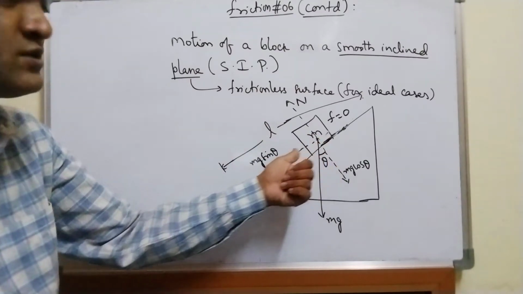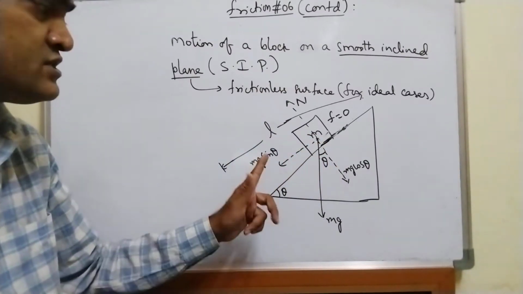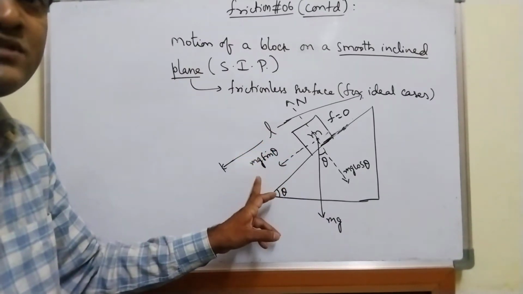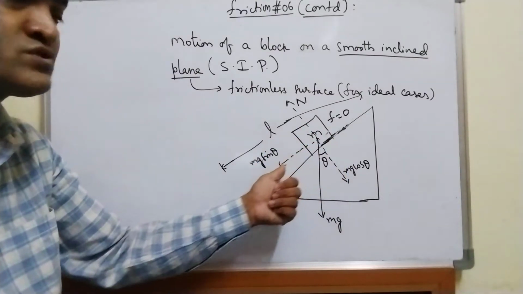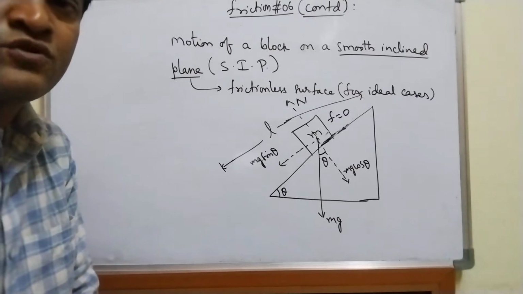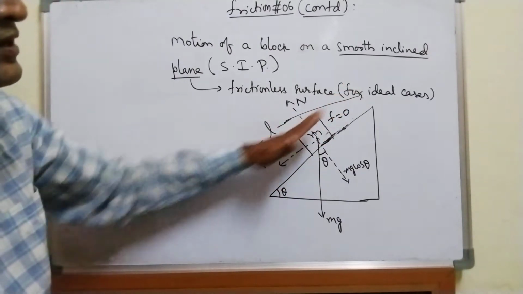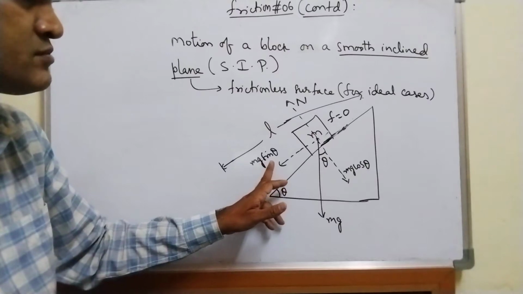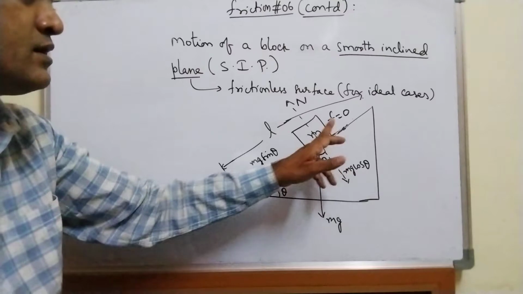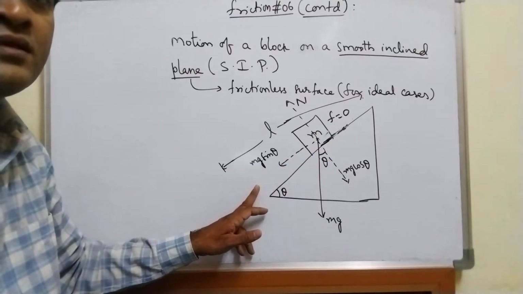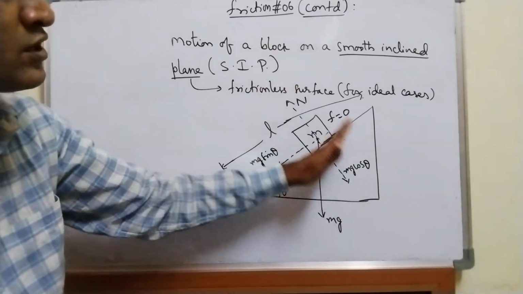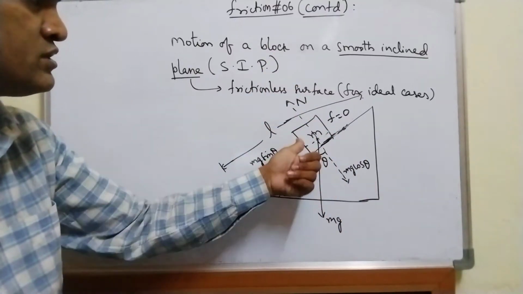One force acting downwards along the inclined plane, that is mg sine theta. Due to this component mg sine theta, the block has to slide down the inclined plane. So what is the net force along the inclined plane? It is mg sine theta itself, because this is the only force acting downwards along the inclined plane. There is no motion along the y-axis, only along the x-axis.